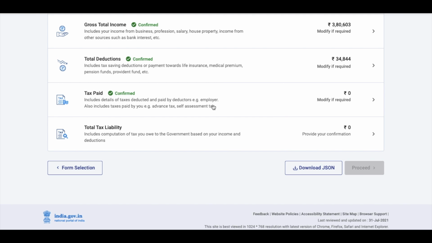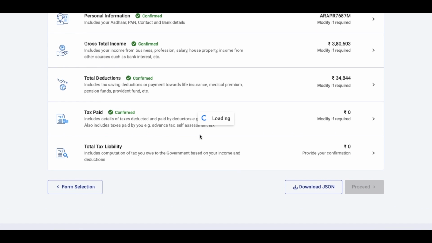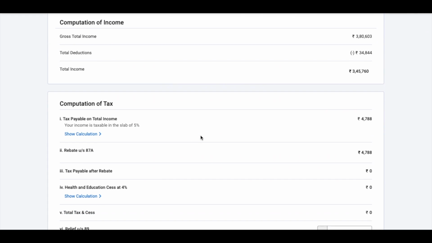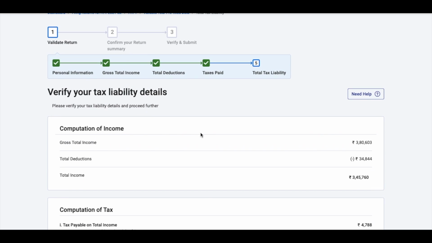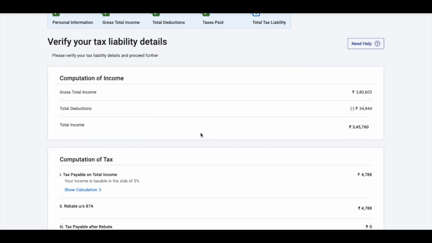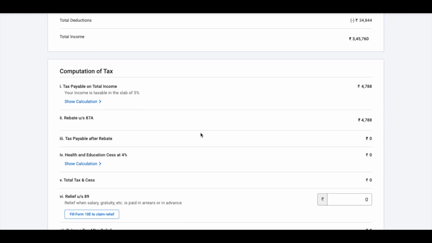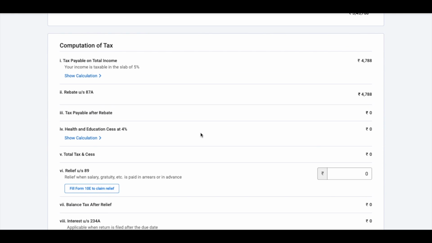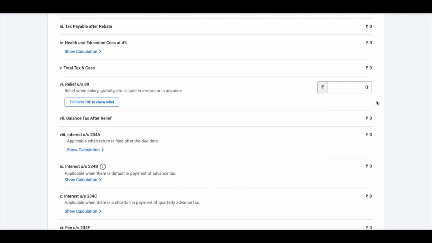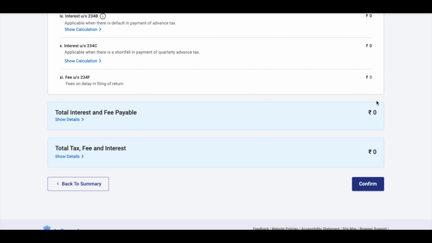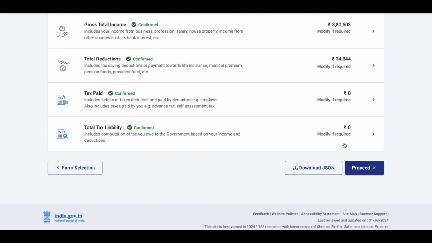And now it is leading to your final total tax liability. It gives you your total computations, your gross total income, deductions, net total income, computation of tax. Now, because your income is, in this case, taxable under 5%, there's a relief under section 87A. So it's within 5 lakhs. That is why this relief is being given, and this relief is also computed directly. Now, the minute I say confirm, it says you are done, click on proceed. As soon as you say proceed, you can preview your return.